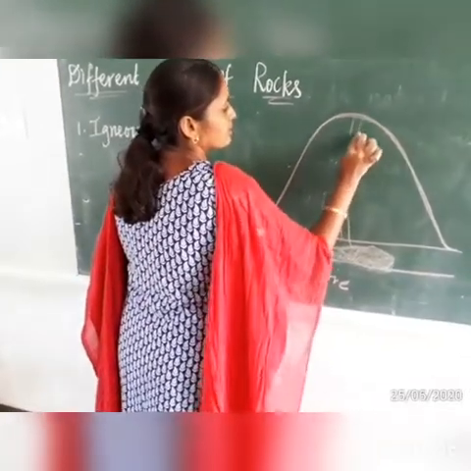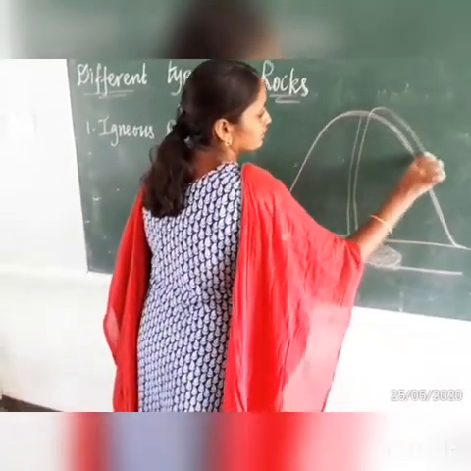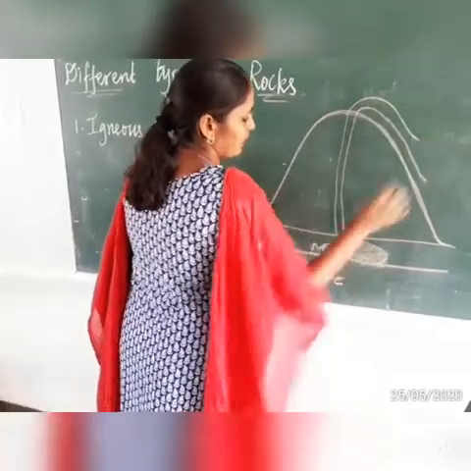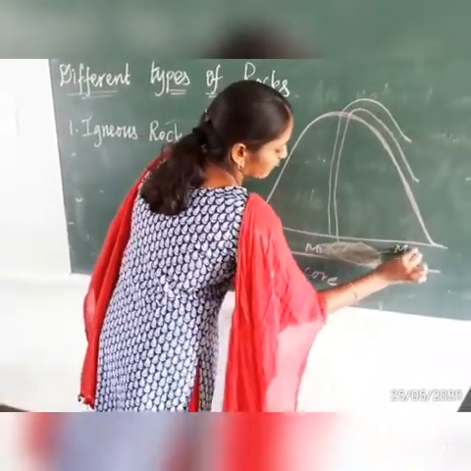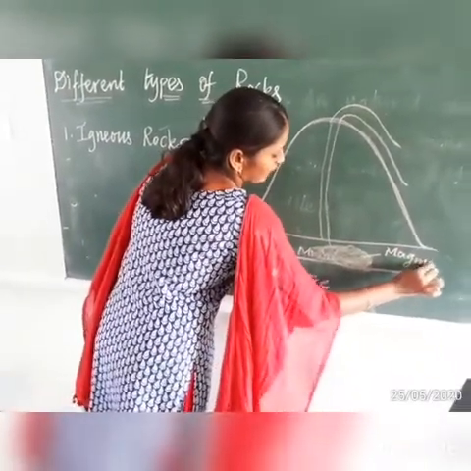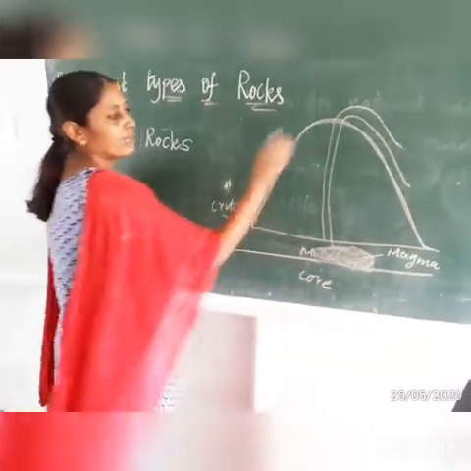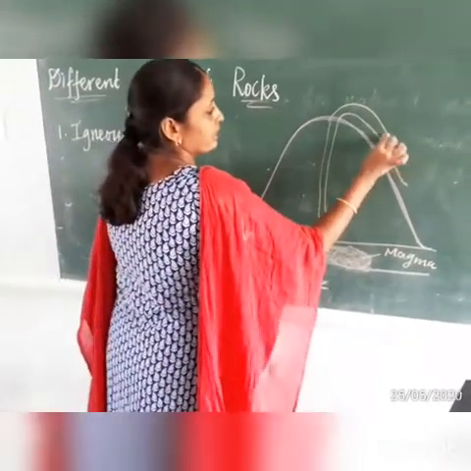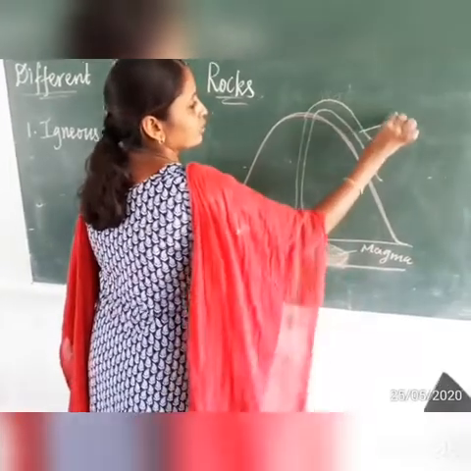Suppose this is the magma; it will come out to the earth's surface. Here we have magma. At the time of volcanic eruption, it comes out from the earth's surface. When it comes out, that magma is called lava.